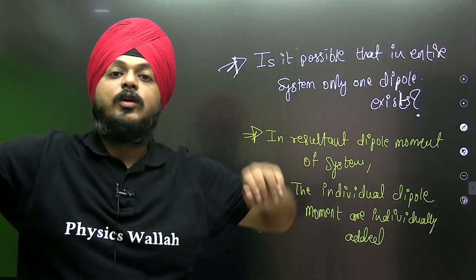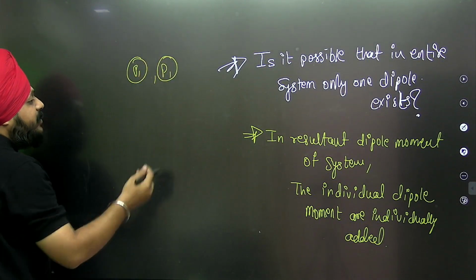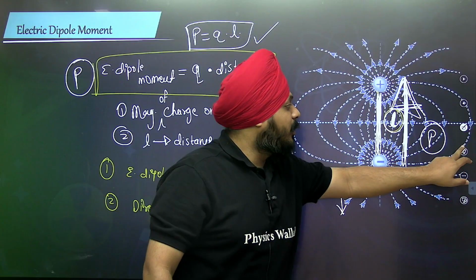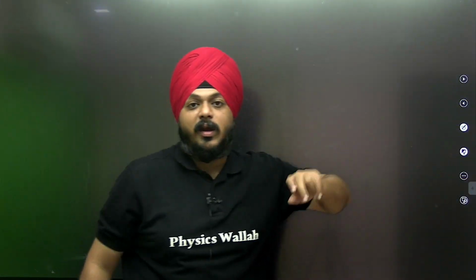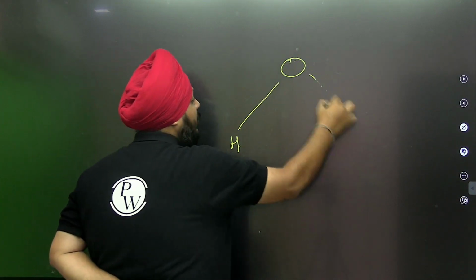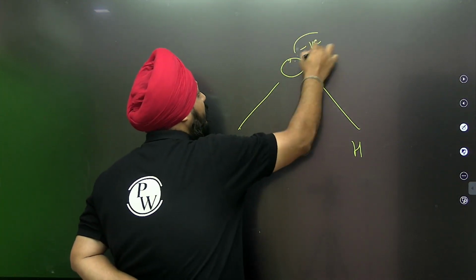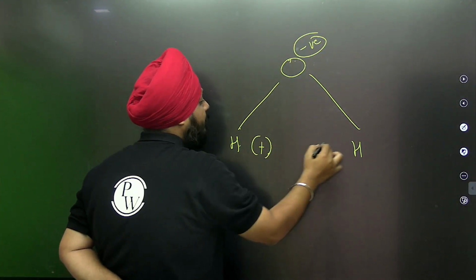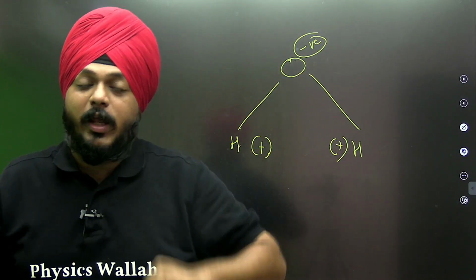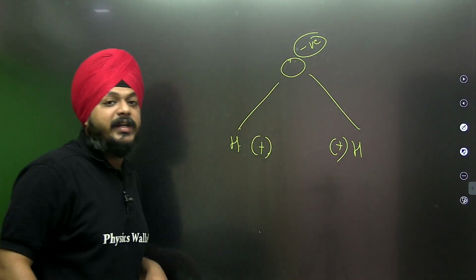Suppose the system has more than one dipole moment, P1 and P2. Let us take an example to understand this. Let's take the example of the water molecule, the bond formation you have seen in chemistry, O, H. This being negative, these being two positives. Are we having any dipole moment within it? Yes, we have two dipole moments here, one from the negative to the positive charge, and the second again from the negative.